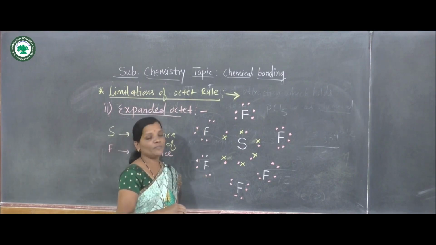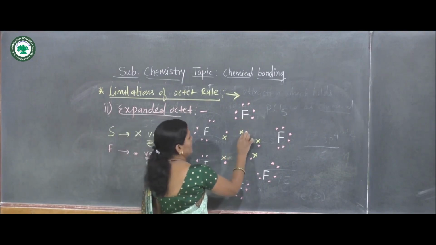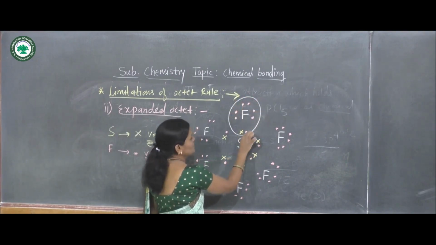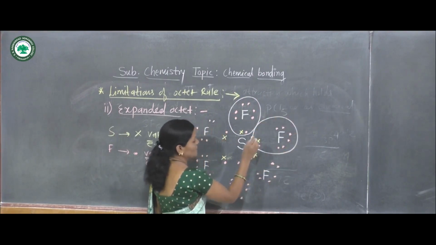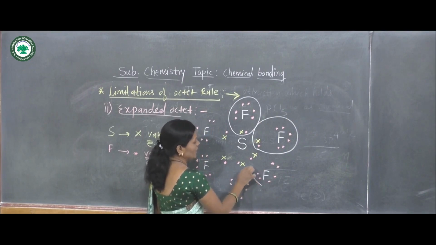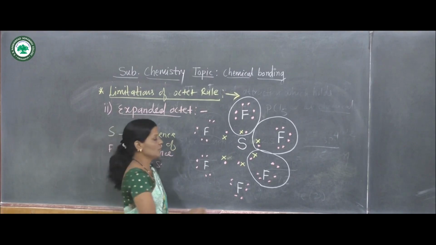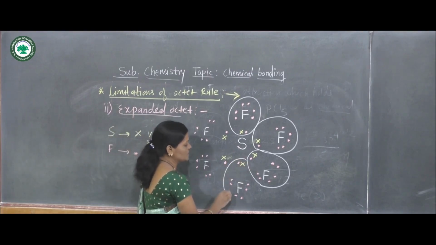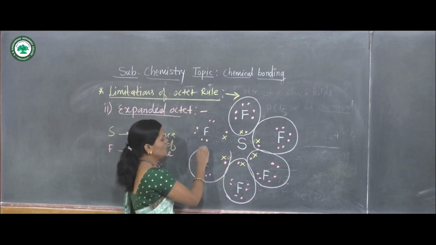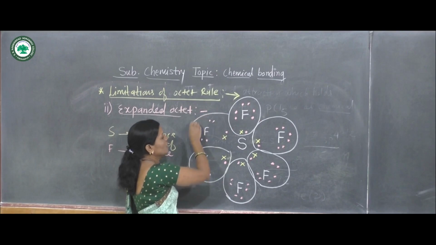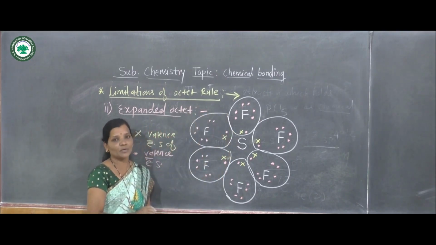Now if we observe the number of electrons around the fluorine atom, 8 electrons surround this fluorine atom. Here also 8 electrons surround the second fluorine atom. Here also 8 electrons surround the third fluorine atom. Each fluorine atom is surrounded by 8 electrons, and thus the octet of the fluorine atom is completed by sharing a pair of electrons with the sulfur atom.